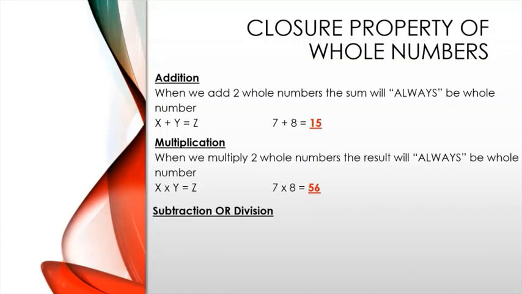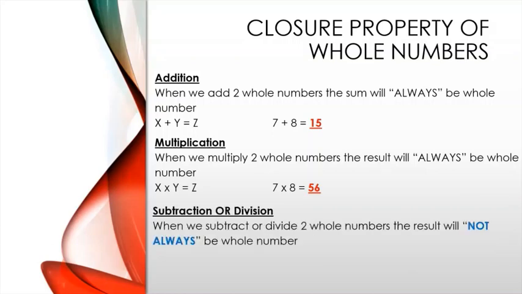In subtraction or division, when you subtract or divide two whole numbers, the result will not always be a whole number. For example, in subtraction, x minus y is equal to z. We can replace that by 7 minus 8, which is equal to minus 1. And in division, for example, x divided by y is equal to z.